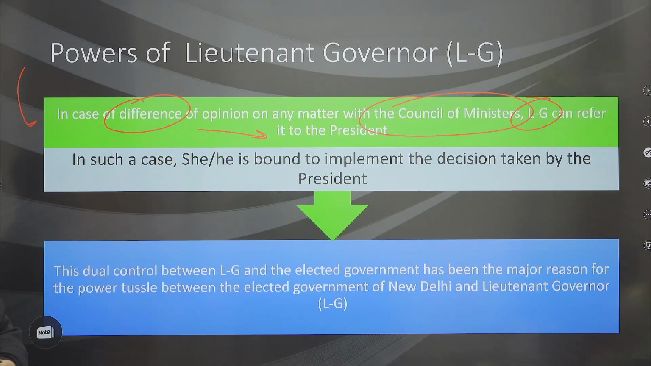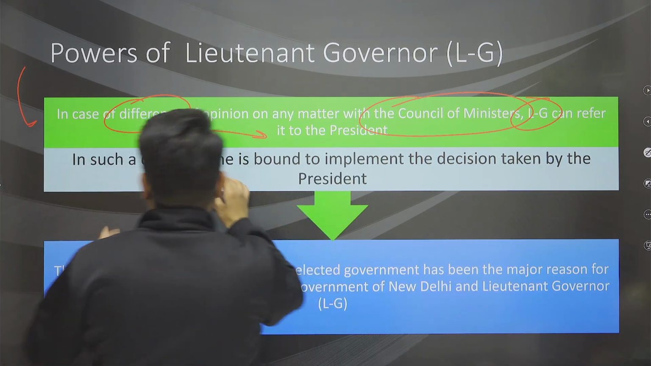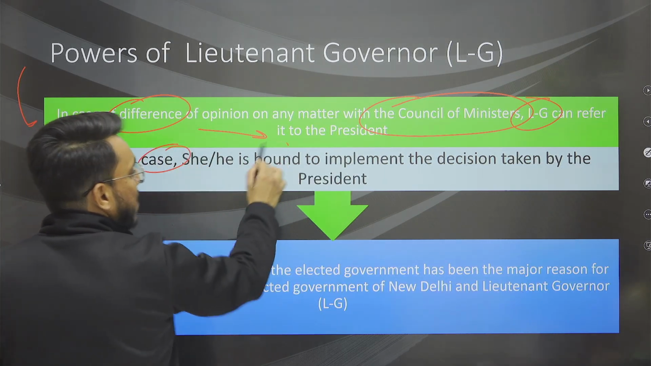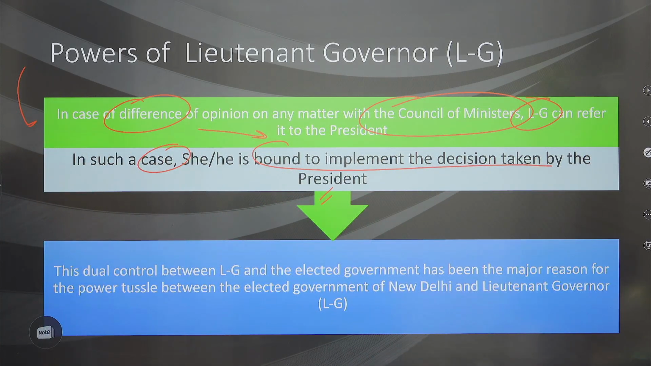And in that particular capacity, the decisions will be taken. Basically in such a case, they will be bound to implement the decision which has been taken by the President of India.